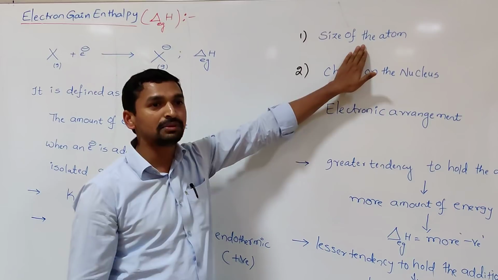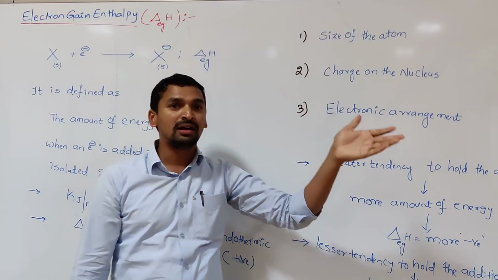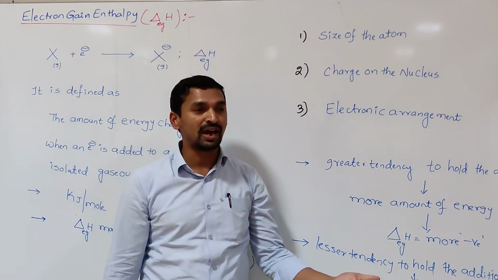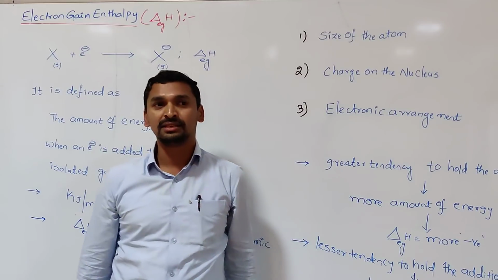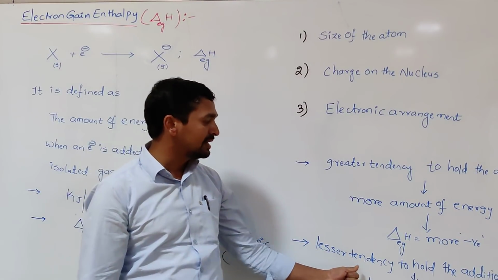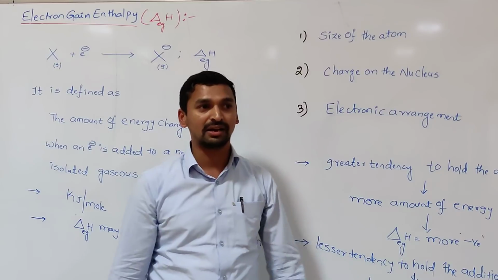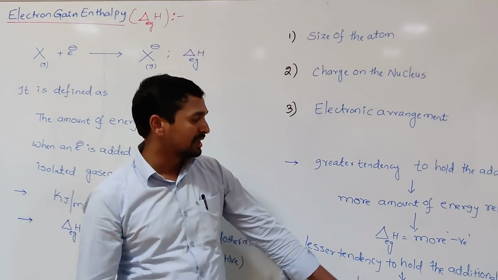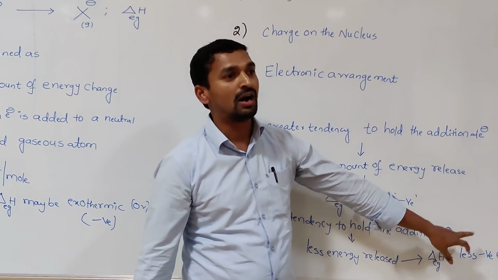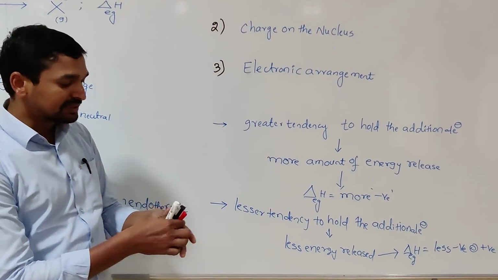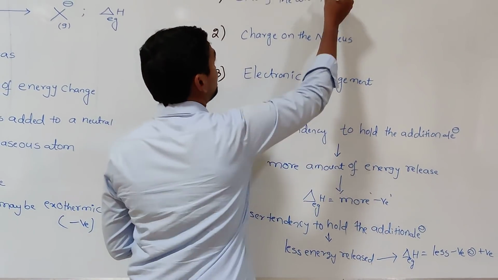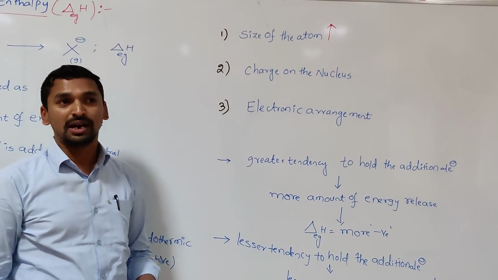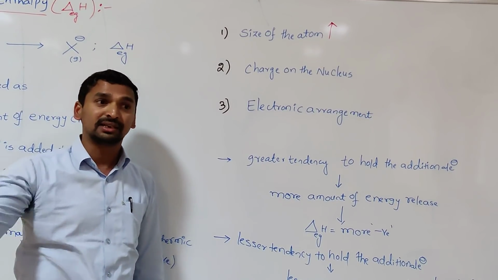Generally, as the size of the atom increases, the force of attraction on the incoming electron decreases. So whichever is larger in size has a lesser tendency to hold the additional electron. In that case, less energy is released. That means the electron gain enthalpy value is less negative or positive. As the size of the atom increases, the effective nuclear charge on the outermost electrons decreases, as well as on the incoming electron.